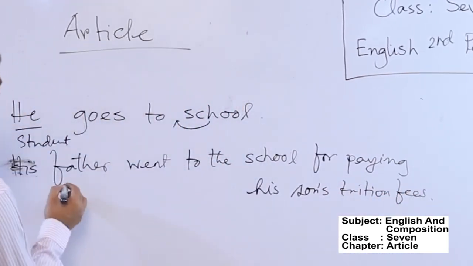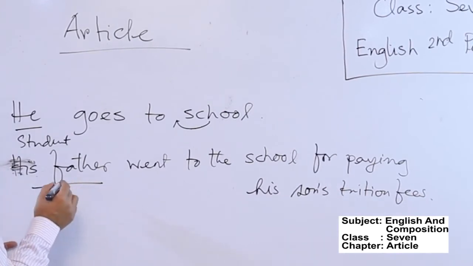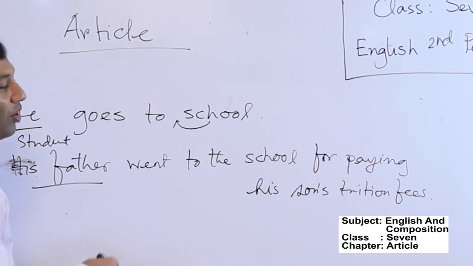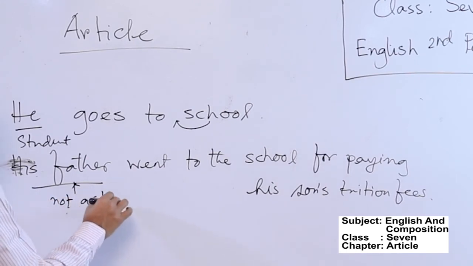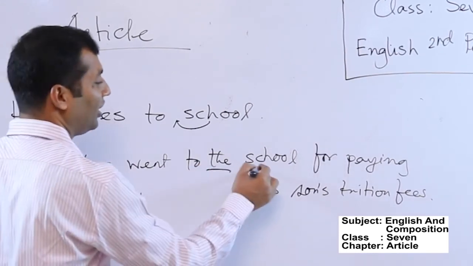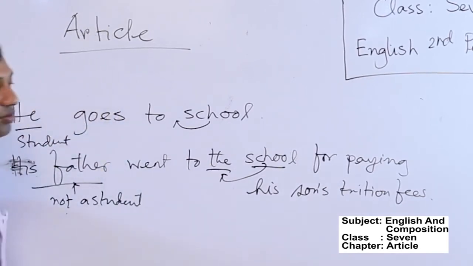So look here, his father's primary purpose is not to go to school for study. This is his secondary purpose. So he is not a student, and here you need to use the article the before the noun.